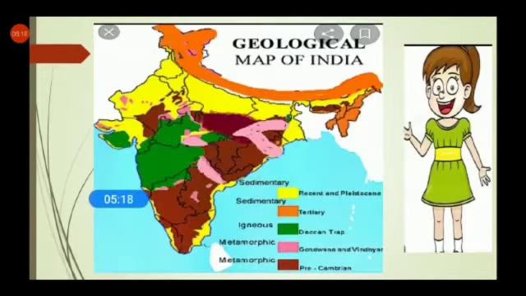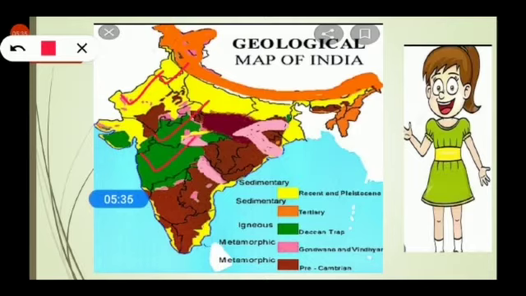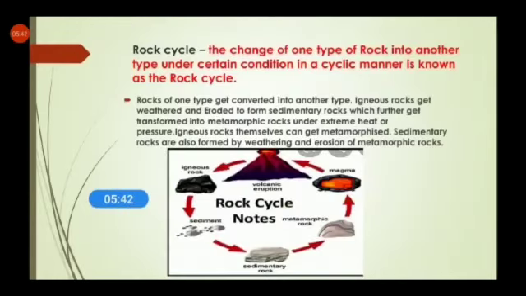Clear? Now, look at this map. What you will see is that in Rajasthan, Haryana, Punjab, in these places sedimentary rocks are formed. In Maharashtra, Madhya Pradesh, igneous rock is formed. In Karnataka, Tamil Nadu, metamorphic rock is formed. Clear? Now, what do you mean by the rock cycle?